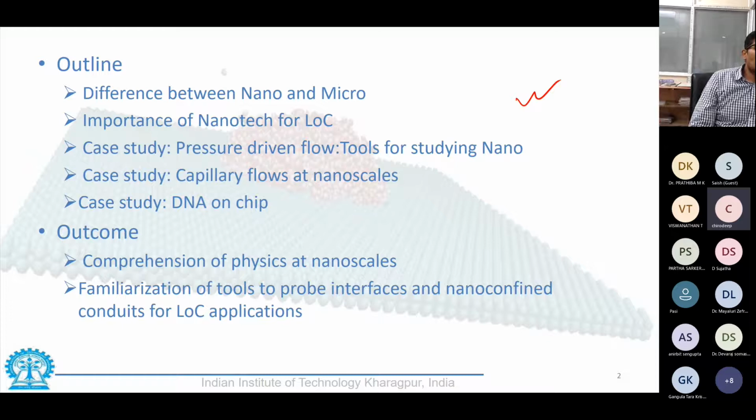By the end of this lecture, I believe that the audience would have a comprehension of the physics at nanoscales and would also be familiarized with the various tools that are used to study such fluids under nano confinement for lab on a chip applications.